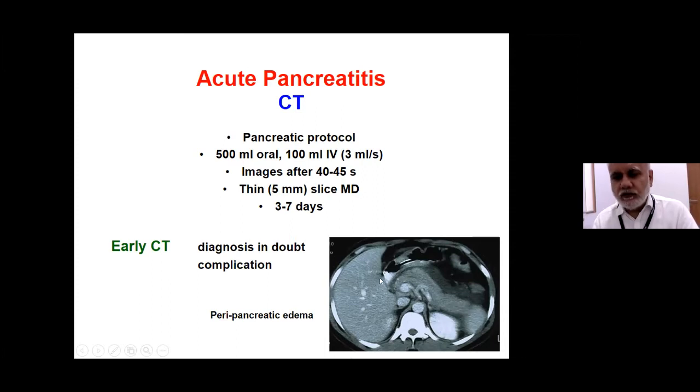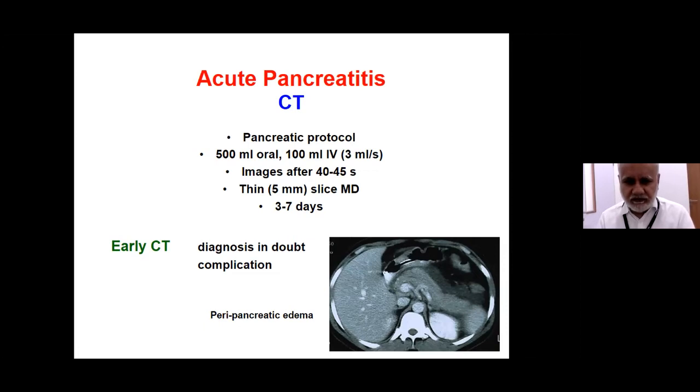So this is acute pancreatitis, but no necrosis. The only exception where we would do an early CT, even at the time of presentation, would be if the diagnosis is in doubt, which means that we cannot confidently rule out another cause of acute upper abdomen, especially a surgical cause. So a patient who has underlying cardiovascular, peripheral vascular or cerebrovascular disease, who has a reason to have a thromboembolic disorder where we cannot be sure whether it is acute pancreatitis or a mesenteric vascular accident, then definitely a CT scan should be done even at the time of presentation.